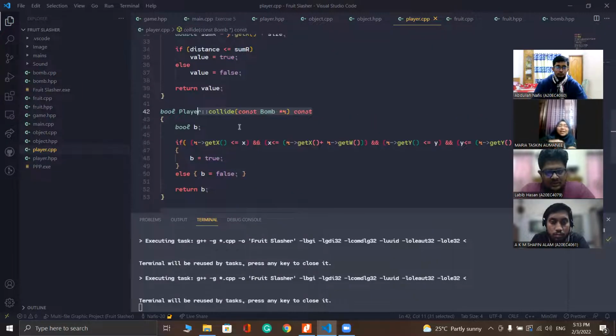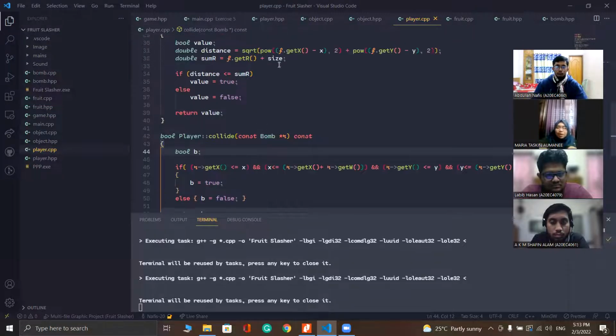Aggregation, as we know, is the process in which one class defines another class as an entity reference. It is another way to reuse the class. This particular function is used when the fruit collides with the player. As we can see on the screen, the return will be true or else the return will be false. And in the main function, when it is true, the fruit will disappear.